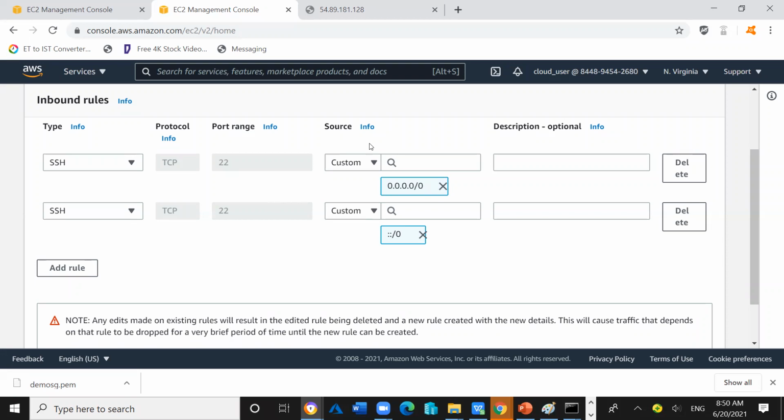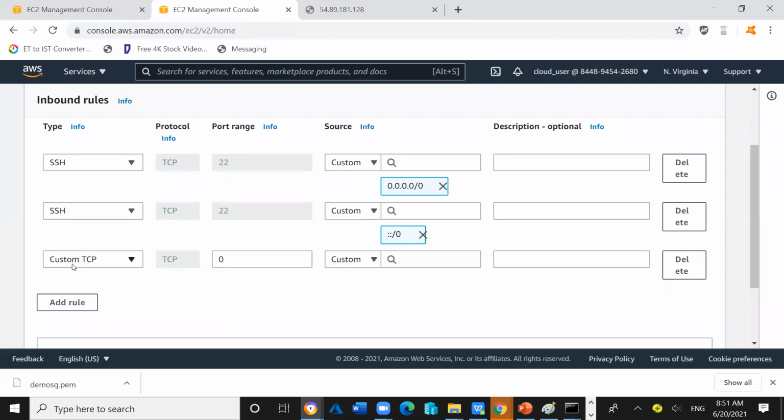That's why if the client computer is using an IP version 4 address, it will still be permitted. If the client computer is using an IP version 6 address, it should still be permitted. That's why two entries are here. Once you make the entry, it will automatically be converted into two entries, one for IP version 4, the second one for IP version 6.